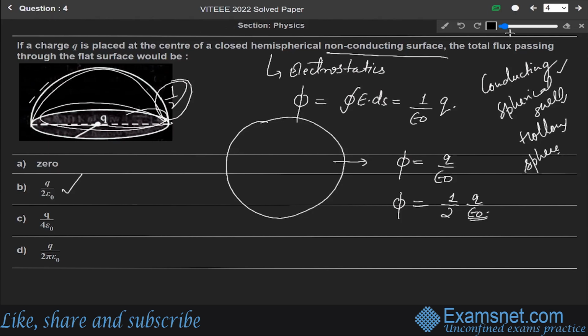For these cases the electric field E is zero inside any conducting sphere, so the answer would be A, that is zero. But here it is a non-conducting sphere, so the answer will be 1 by 2 q over epsilon naught.